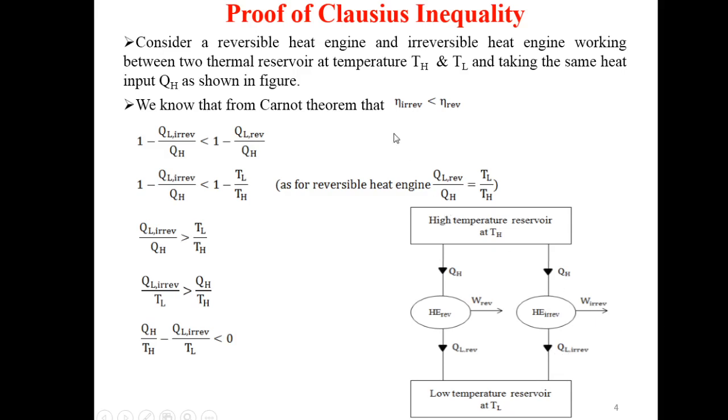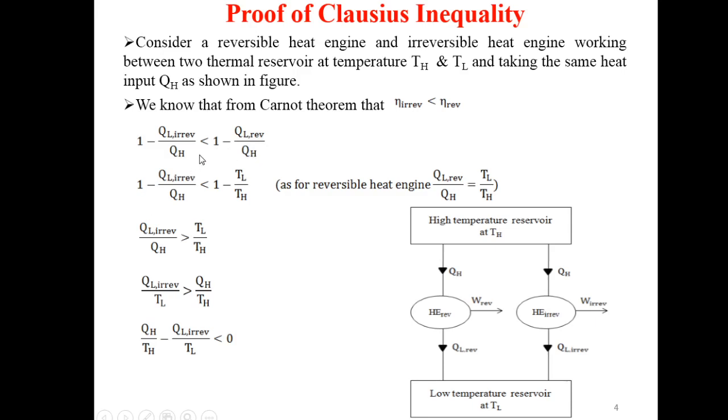Now we can replace the efficiency of the irreversible heat engine with the formula 1 minus QL irreversible divided by QH, that is, 1 minus heat rejected divided by heat supplied, less than 1 minus QL reversible divided by QH.